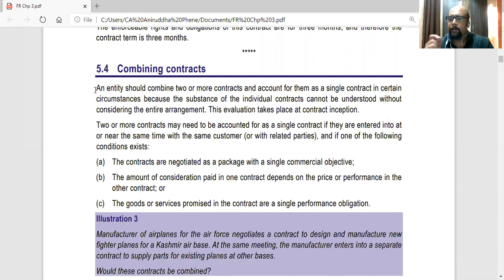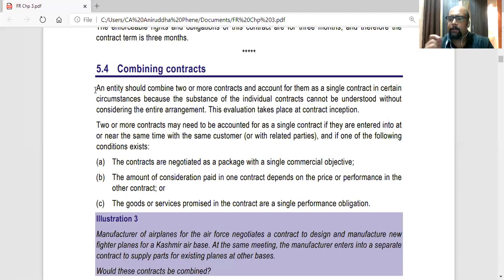Then they are accounted as one contract only. So if two or three or more contracts are entered, but they are part of the same transaction or they are connected, and basically they are related, they are forming consideration for each other, then they are accounted as a single contract only.